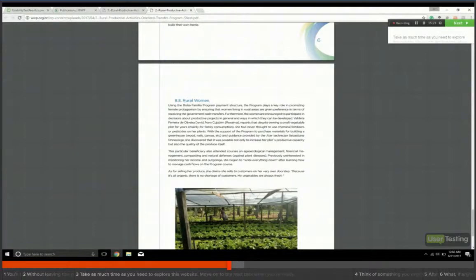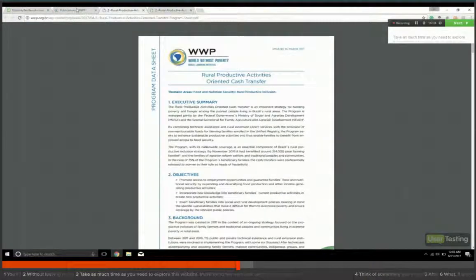Valdete Ferreira de Oliveira David from Cushubim reports that despite owning a small vegetable plot for years, mainly for family consumption, she had never thought to use chemical fertilizers or pesticides on her plants. With the support of the program to purchase materials for building a greenhouse and guidance provided by the technician Sebastiana Onezorge, she discovered that it was possible not only to increase her plot's productive capacity, but also the quality of the produce. See, this is really cool.